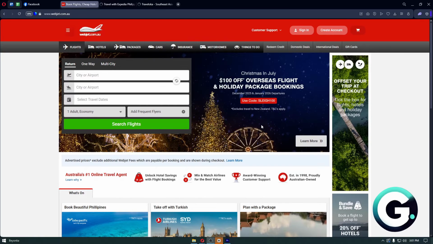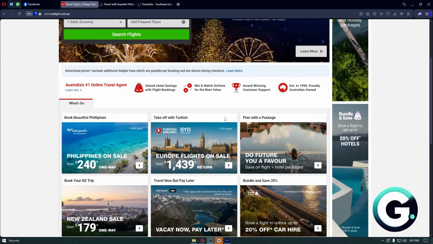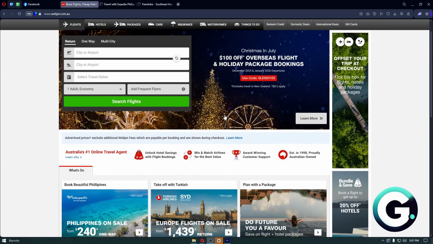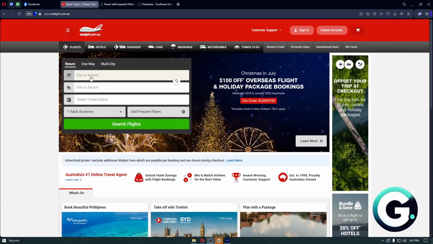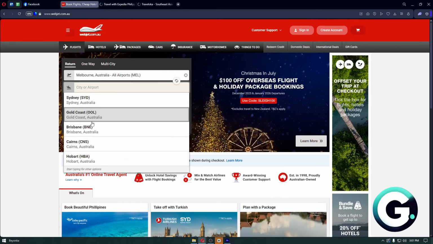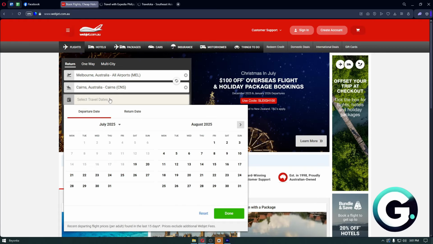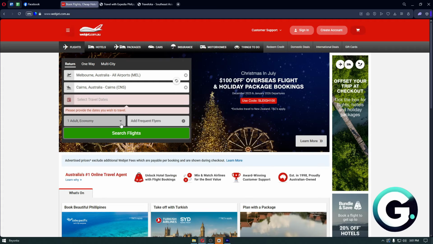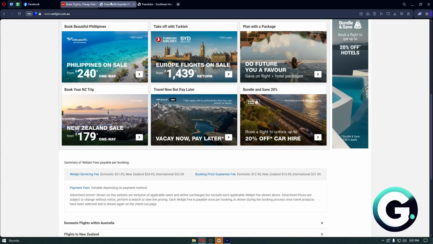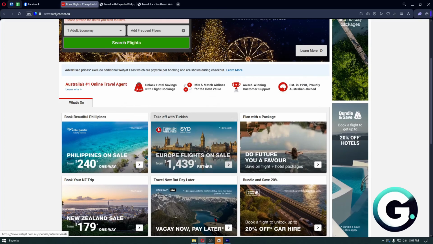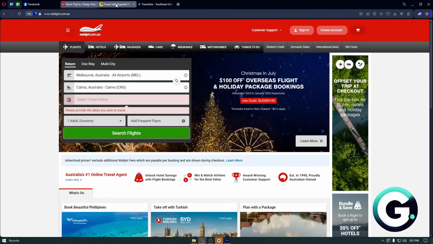Number 1, Webjet. Use their flight search tool to compare prices from various airlines and explore international prices. For example, I'm going to go ahead and hit random flights right here. And then we can go ahead and see the prices for these said flights. Now you can compare flights from different websites out there by using the comparison tools.